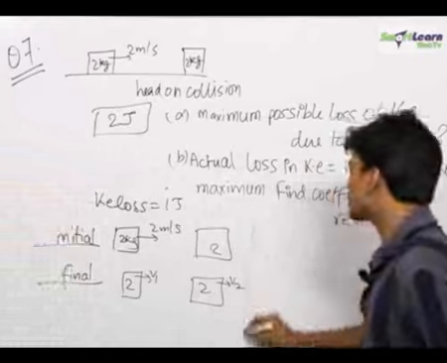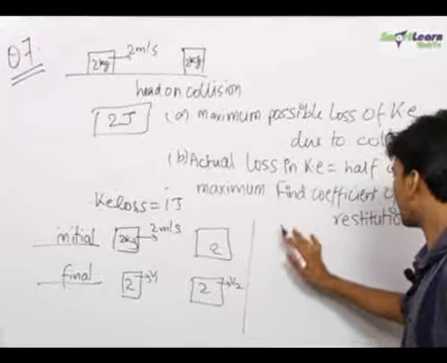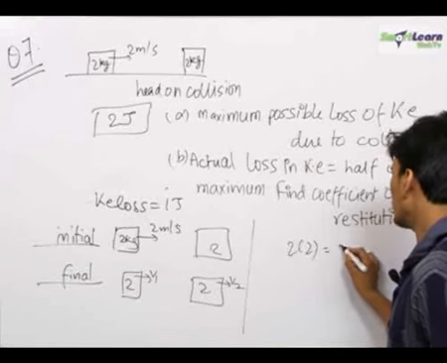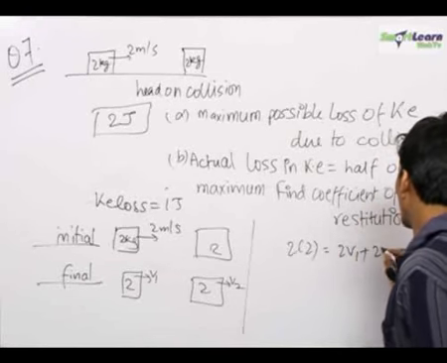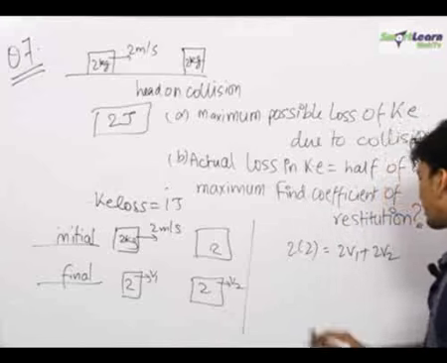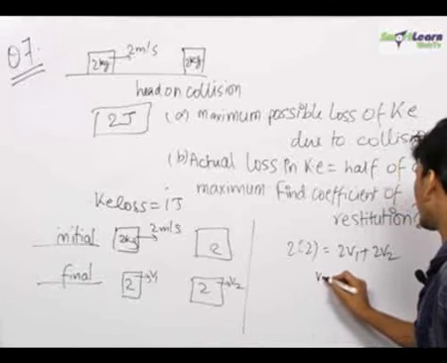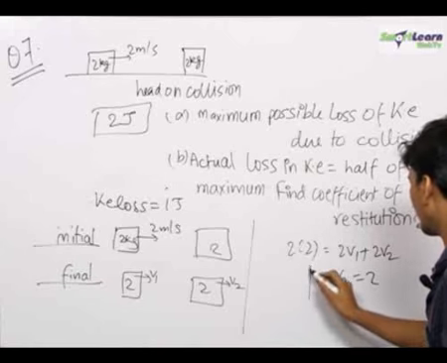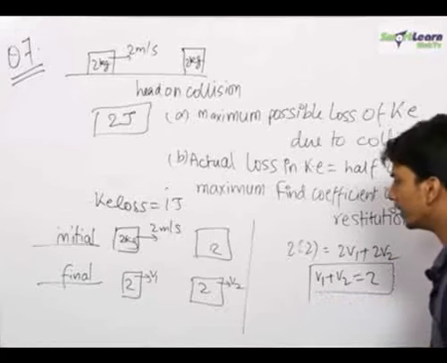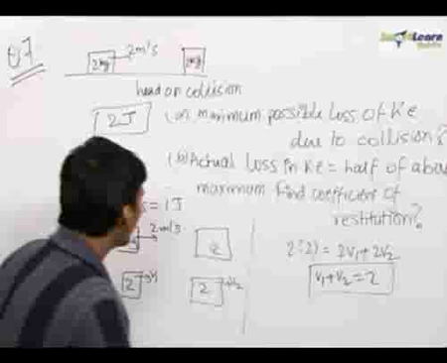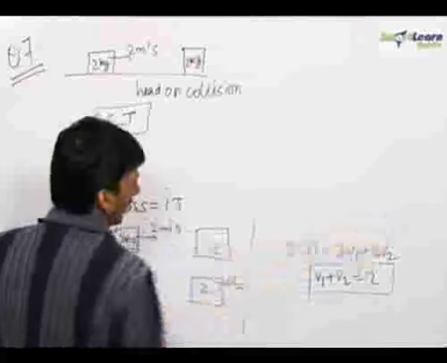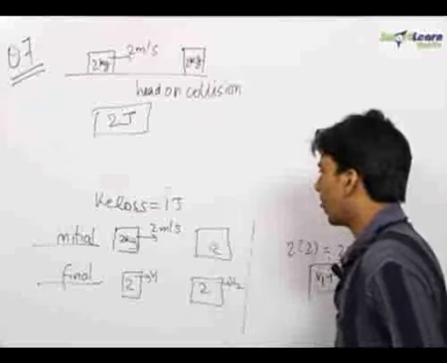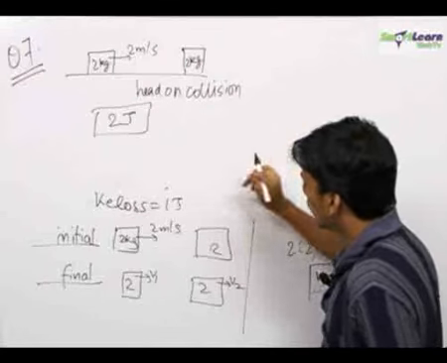So we can write one equation of momentum conservation, which is always with us: 2 into 2 is equal to 2V1 plus 2V2. So we get V1 plus V2 is equal to 2. This is one relation in V1 and V2. The second relation comes from the fact that the loss in kinetic energy is 1 joule.